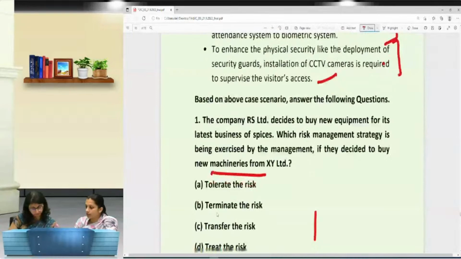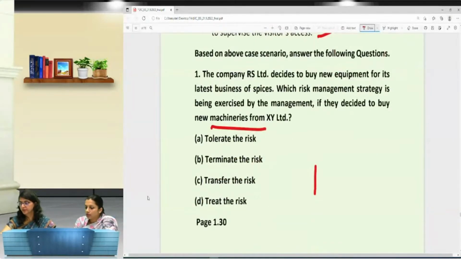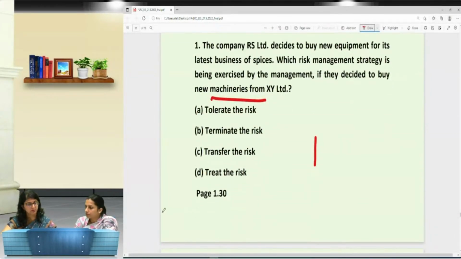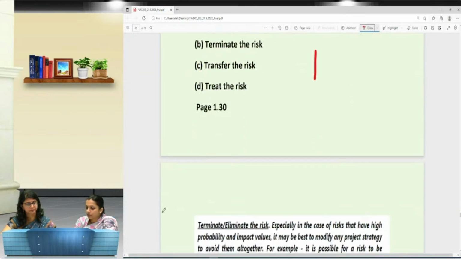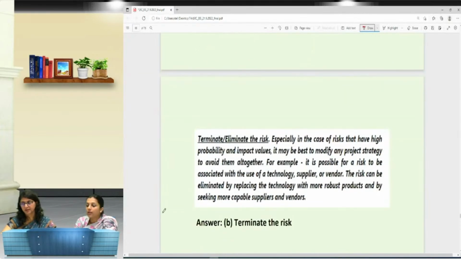Okay, we get the answer that Mondal says tolerate. He's saying tolerate the risk. No, it's terminate the risk because it says that best to modify any project strategies to avoid them altogether.